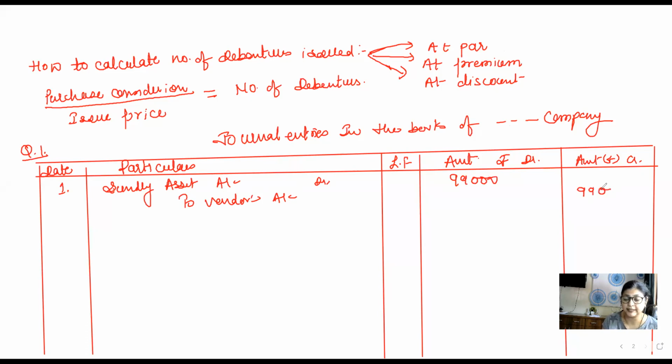So it is 99,000. Now, when you're paying, I will be writing over here case 1. This is your case 1, when issue of debentures is at par. Debentures issued at par.